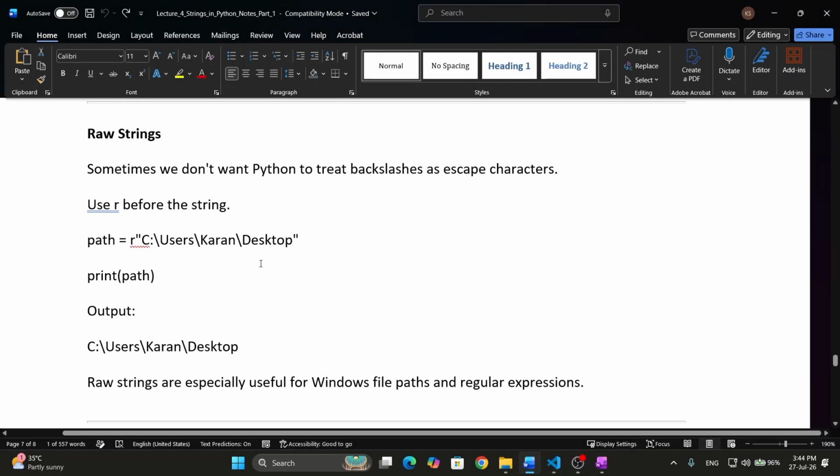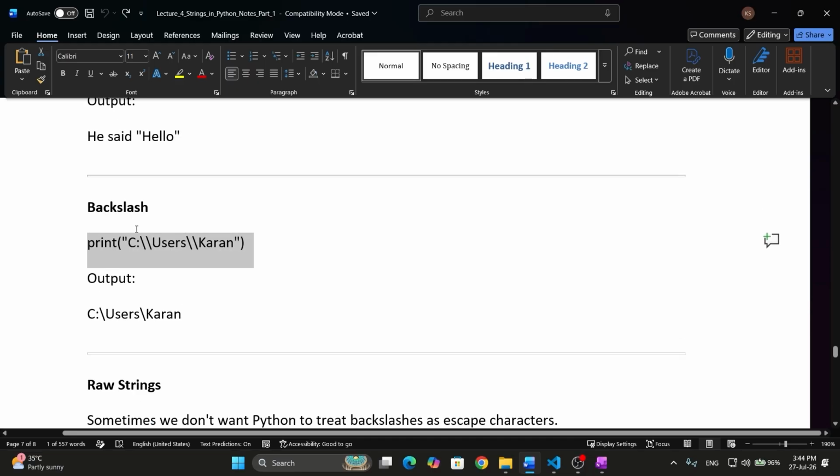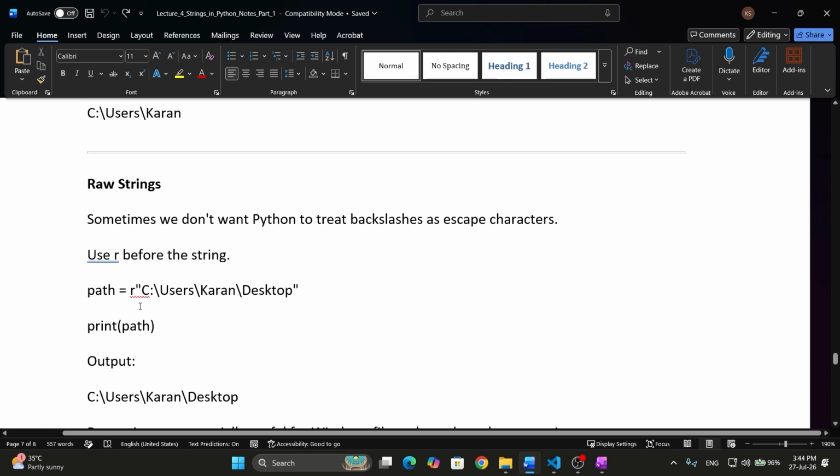Now we have some raw strings. What do raw strings mean? Sometimes we don't want Python to treat backslashes as escape characters. Use R before the string. Path is equal to R, this. So the first method to avoid escape characters is to use double backslash. The other thing you can do is put R before the string.